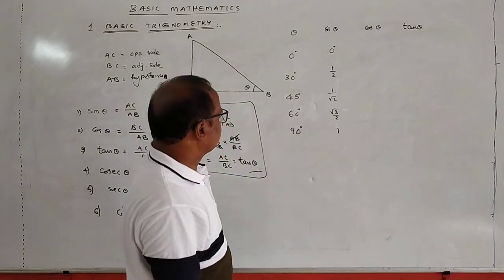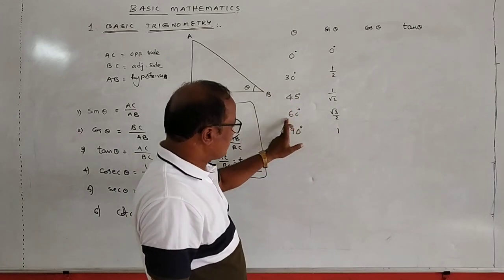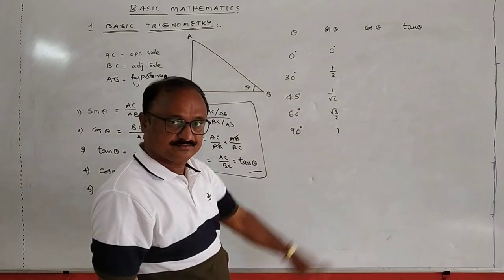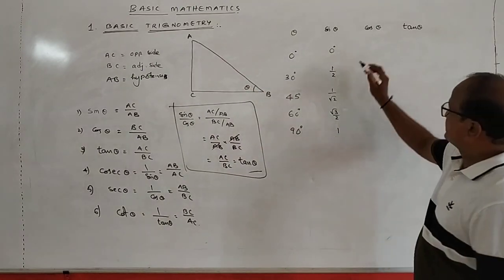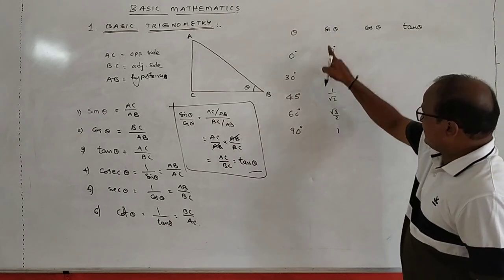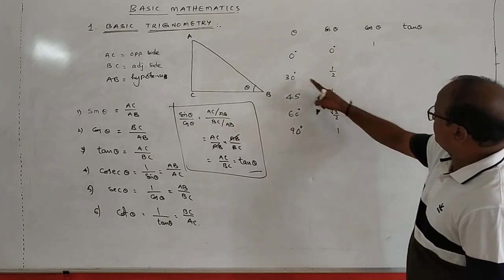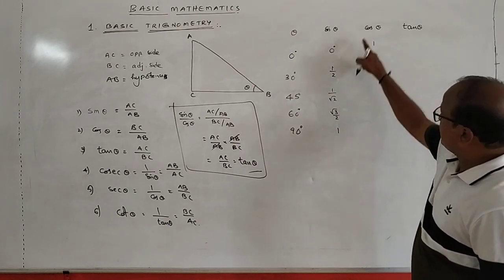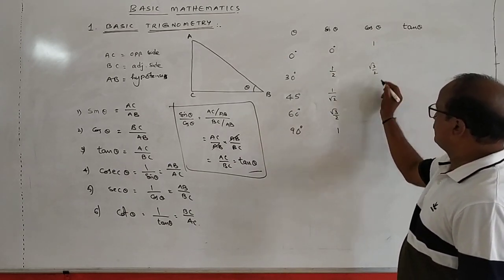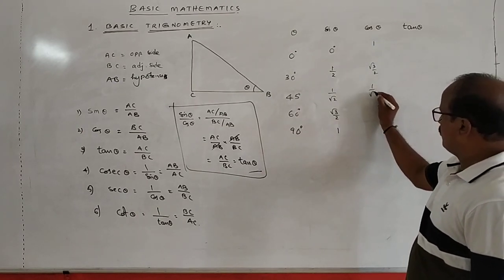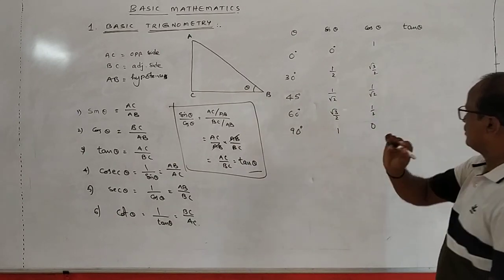Okay, come on, tell me. Sin 0 is equal to 0, sin 30 is 1 by 2, sin 45 is 1 by root 2, sin 60 is root 3 by 2, sin 90 is equal to 1. And what are the values of the cos function? It is the reverse of the sin values. Sin 0 is equal to 0, cos 0 is equal to 1. Cos 30 is equivalent to sin 60, so it is root 3 by 2. Cos 45 is 1 by root 2, cos 60 is 1 by 2, and cos 90 is equal to 0.